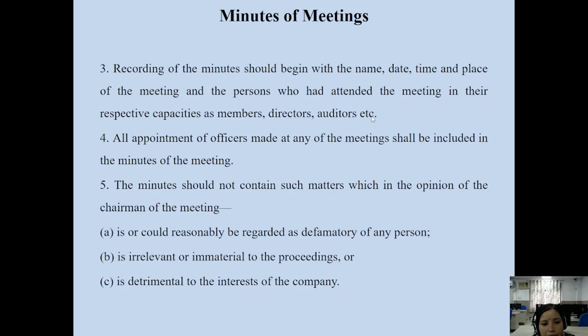In whatever capacity you are attending the meeting, that should be mentioned in the records of the meeting. Say, following members are present in the meeting: this person is a member of the company, this person is the director, this person is the auditor. In that manner, you have to write the names of the persons who are present in the meeting and who are absent from the meeting.